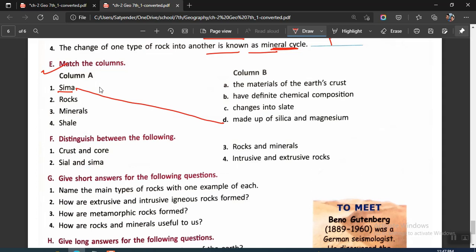This goes with D, since I just told you this is Sial and SEMA. This is SEMA, that is silicon and magnesium. So this is silica and magnesium. It is straightforward given here. Okay, rocks, the material of the Earth's surface. Then we have minerals. They have got definite composition. Rocks, they are this. And shale, we just know that it converts into slate. Shale is a metamorphic, and this is a sedimentary, and this is a metamorphic rock. So I've already done it for you.